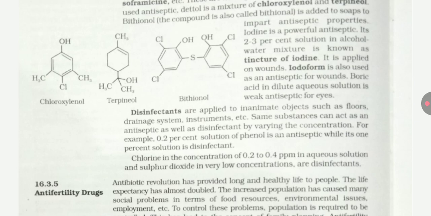Disinfectants are applied to inanimate objects such as floors, drain systems, instruments, etc. The same substances can act as an antiseptic as well as a disinfectant by varying the concentration. For example, a 0.2% solution of phenol is an antiseptic, whilst its 1% solution is a disinfectant. Chlorine at a concentration of 0.2 to 0.4 ppm in aqueous solution, and sulfur dioxide at low concentration, are disinfectants.